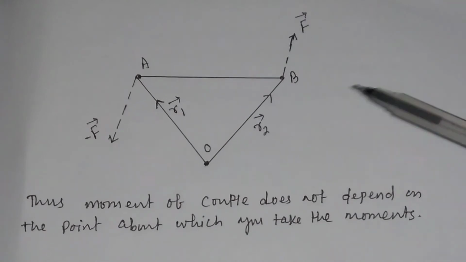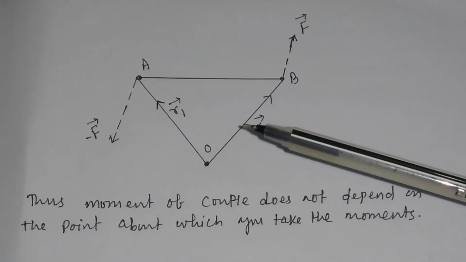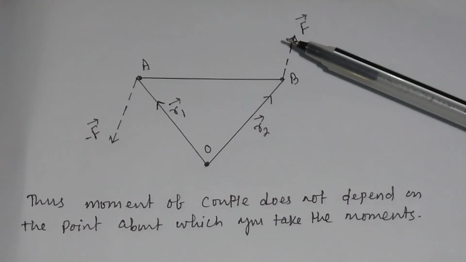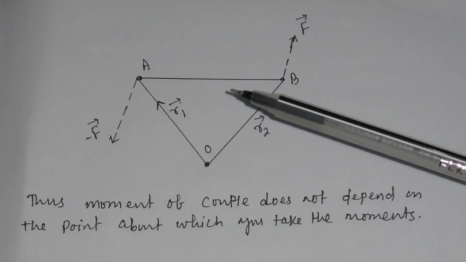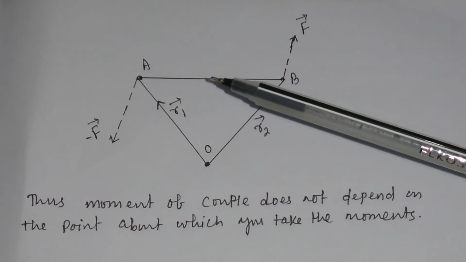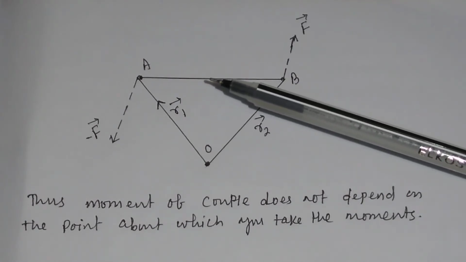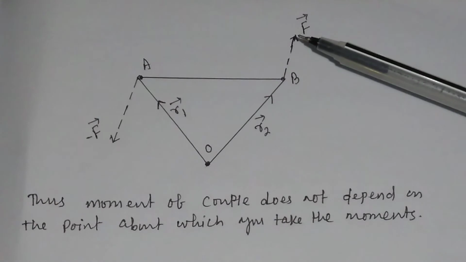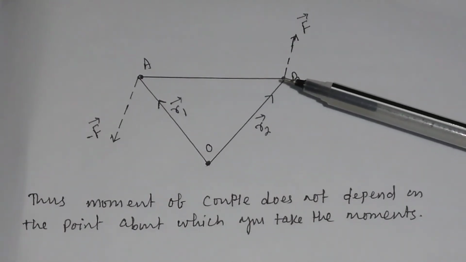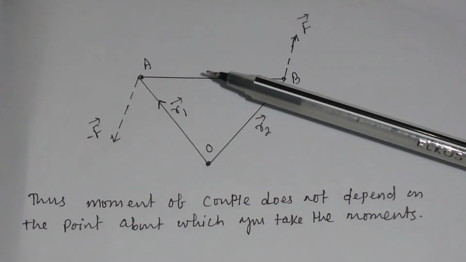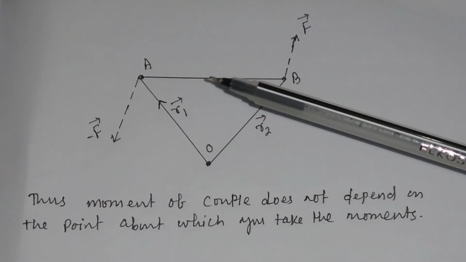So this is the difference between torque and couple. In torque, you take the cross product of force and the perpendicular distance between the application of force and the axis of rotation. Suppose the body rotates from here, so you take the cross product of force and the perpendicular distance from the application of force to the axis of rotation, if the axis of rotation is this point.